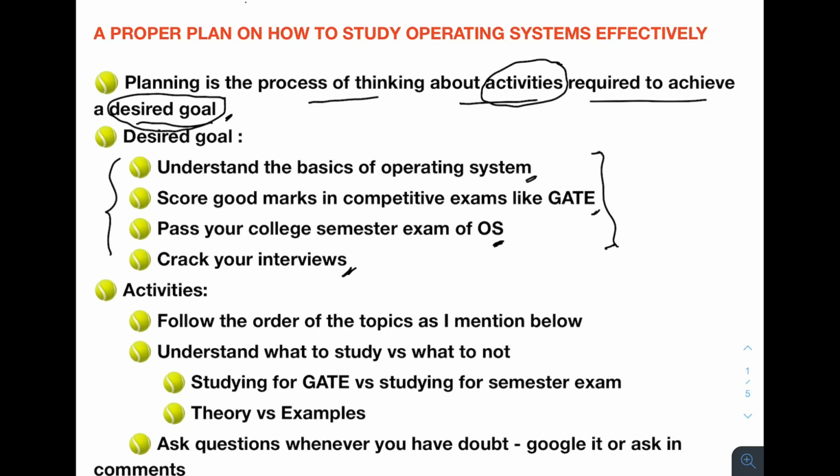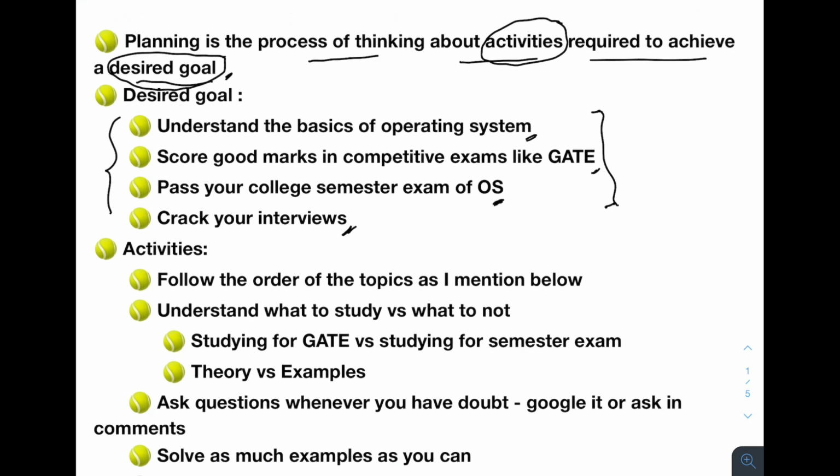And now how will you achieve these goals? You need to perform some activities to reach these goals. Now let's look at those activities. So the first activity and the most important one is to follow the order of the topics as I mentioned below. So do not go in random order.